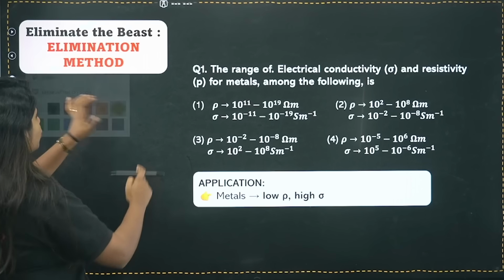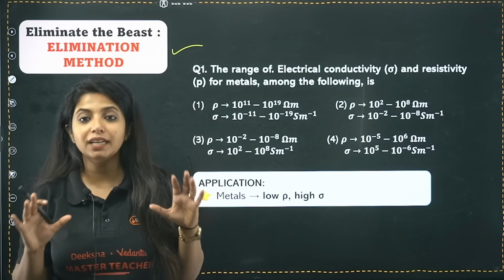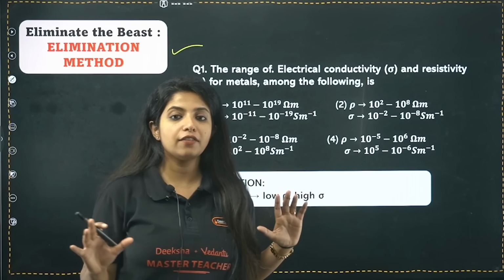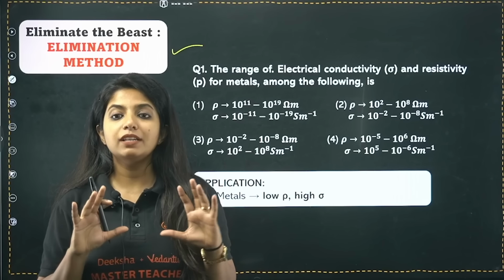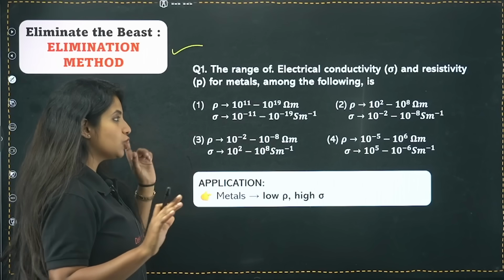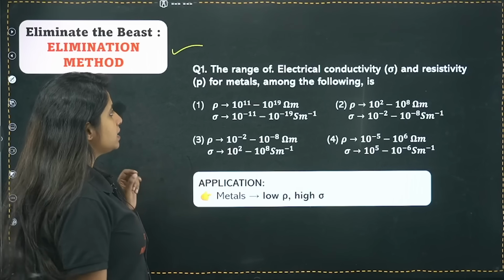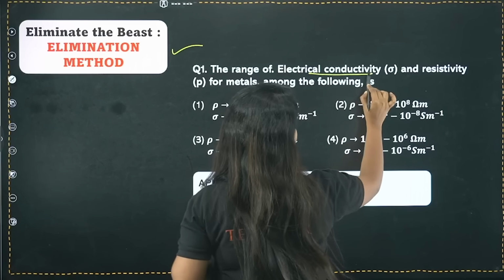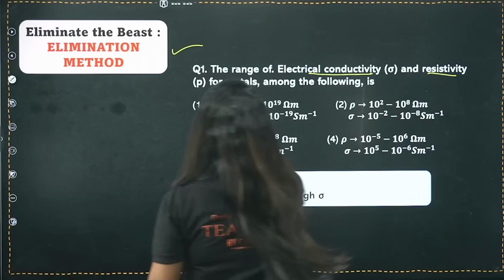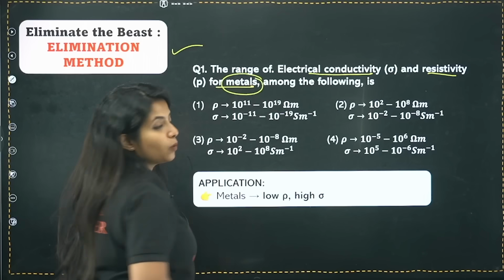The first method that you have is the elimination method, where, Baba, what are you going to do? You are going to eliminate the option that does not have much logic or is standing out from everyone else; it could be avoided, could be eliminated. So the question goes like this. This question is from the KCET Physics 2025 paper, and it says: the range of electrical conductivity and resistivity for metals among the following is. Over here metals are being spoken about, and in metals, Baba, you know the conductivity is going to be high, resistivity is going to be less, right?